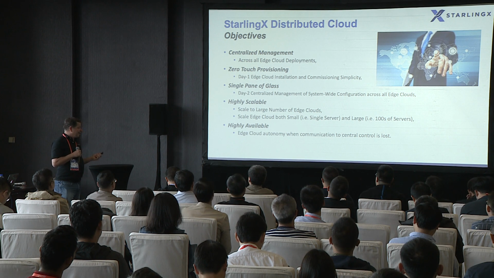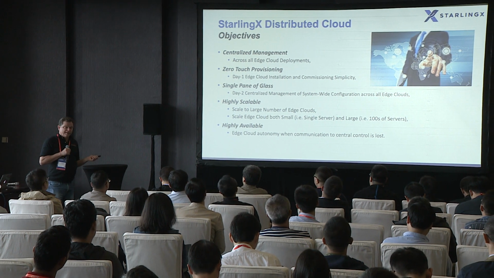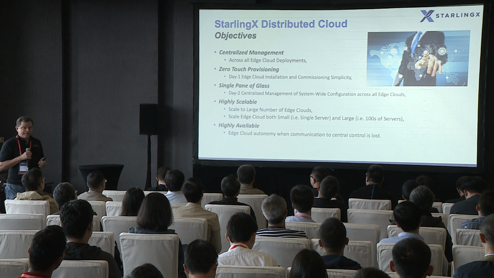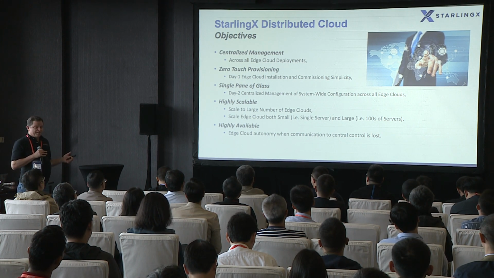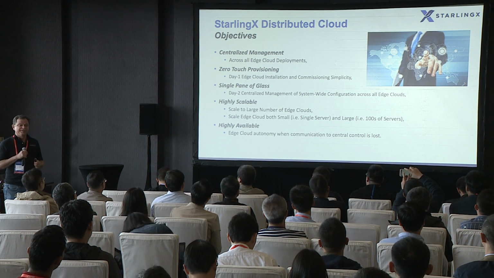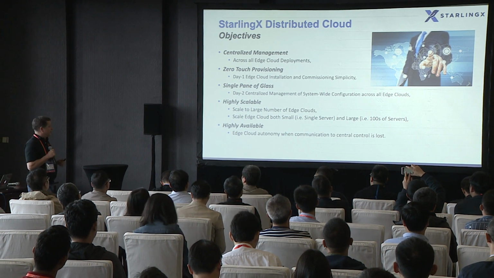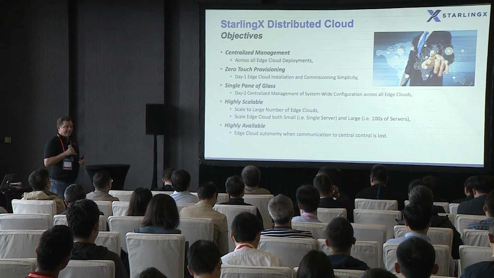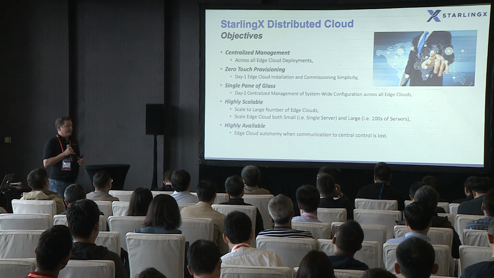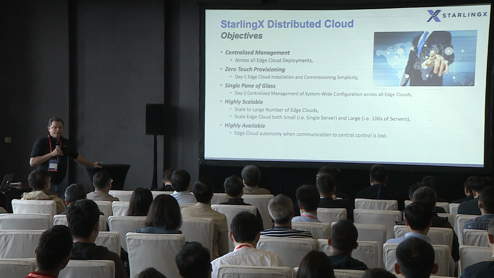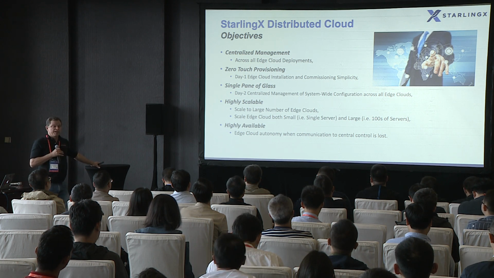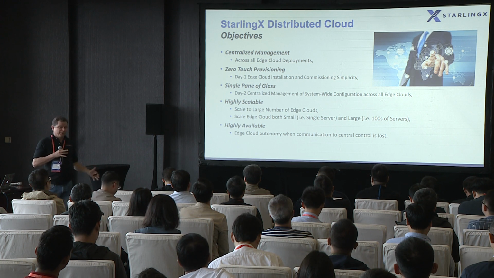And finally, high availability. So as I mentioned, these edge clouds are going to be geographically dispersed. So not all these geographically dispersed locations are going to have reliable connectivity, which means that having edge cloud autonomy when the edge cloud gets isolated from the central cloud is a must for some use cases where the edge clouds are providing critical services.